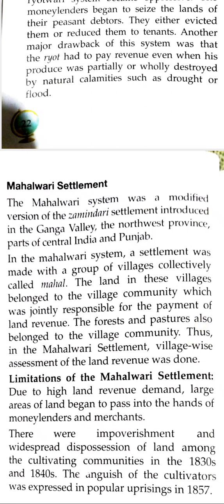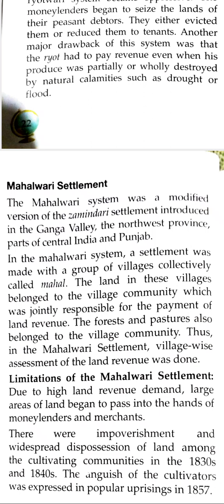So there were also some limitations in the system. Due to high revenue demand, large areas of land began to pass into the hands of moneylenders and merchants, because the land revenue was already very high, and to pay land revenue they had to take loans from moneylenders at a high rate of interest.